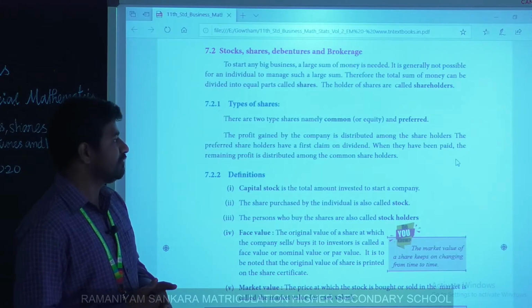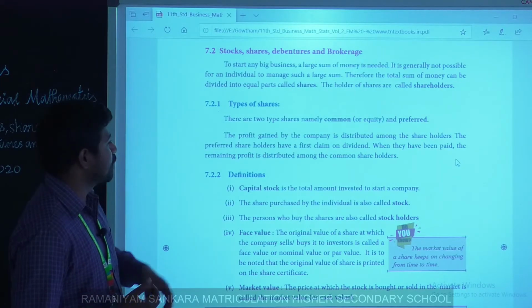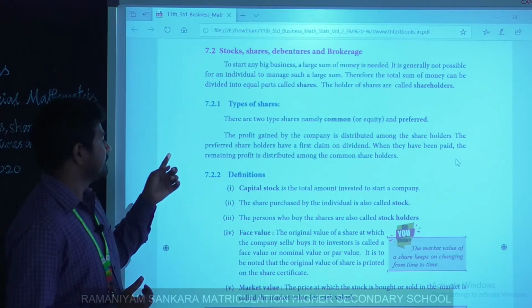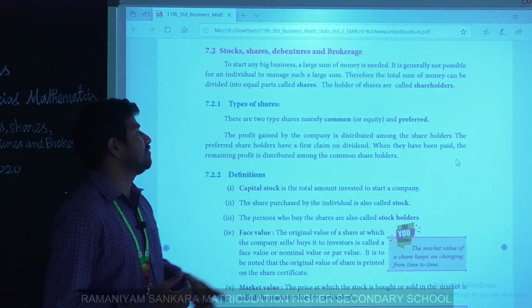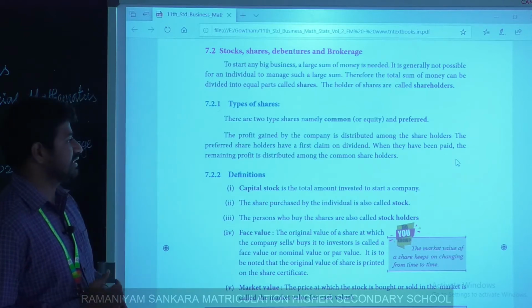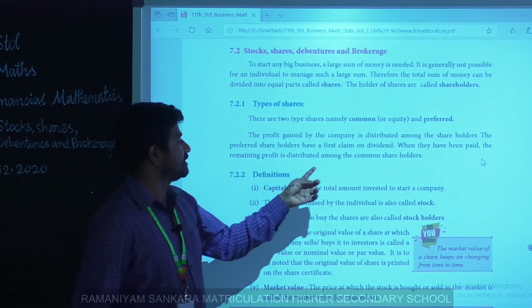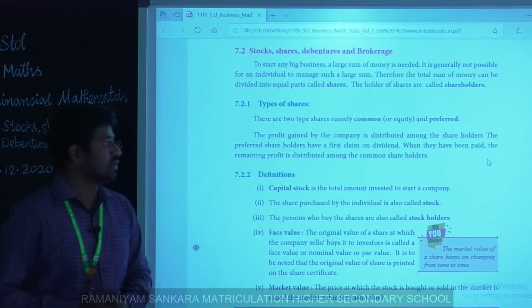Second one, preferred shares. The profit gained by the company is distributed among shareholders. The preferred shareholders have first claim on the dividend. When they have been paid, the remaining profit is distributed among the common shareholders.